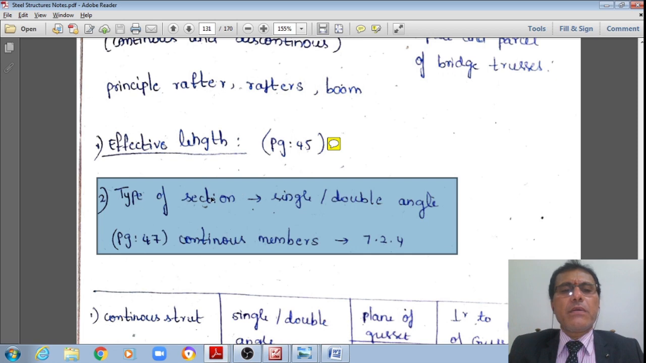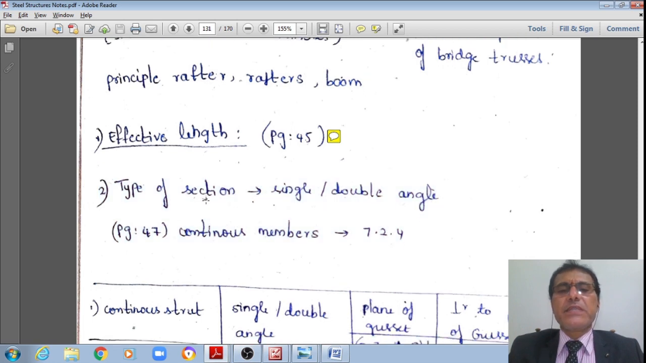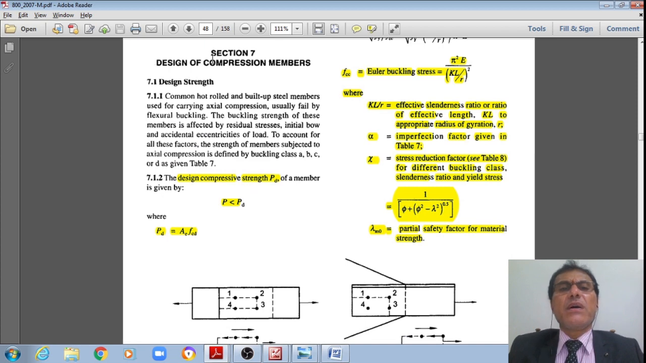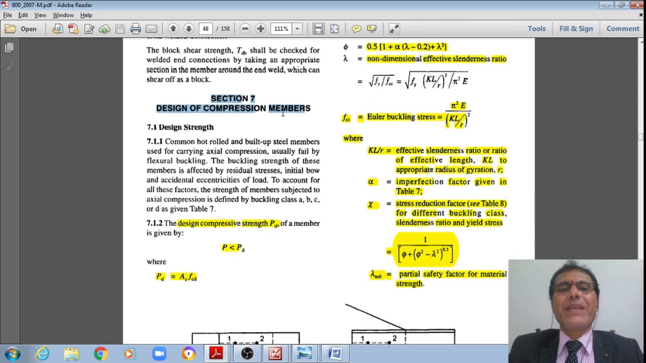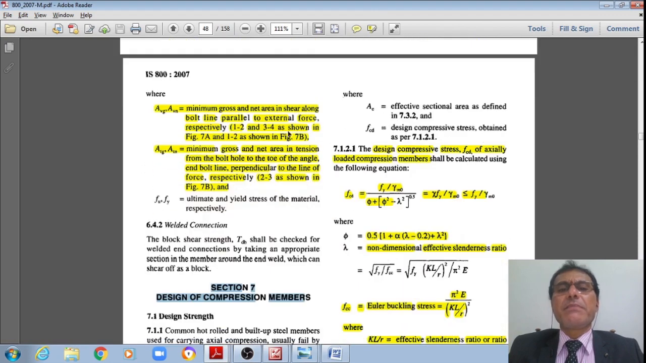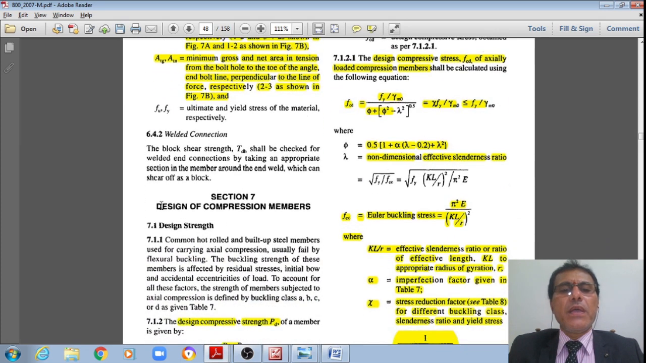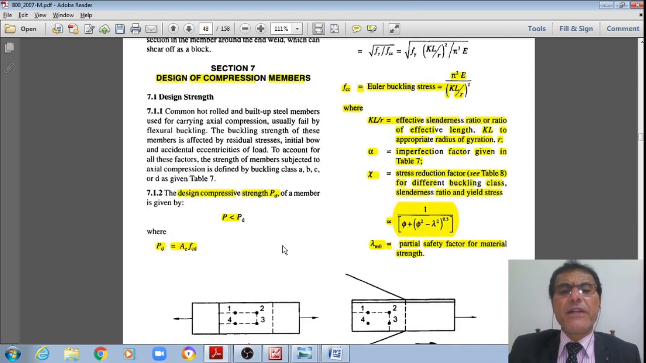Just now we have seen these types of section sets, single and double angle section sets. Now let us see the effective length. Let me go to IS 800 2007, Table 11, page number 45, student. Clause 6 and clause 7 of IS 800 2007 give the codal specifications pertaining to the design of compression members. Now let us see these.